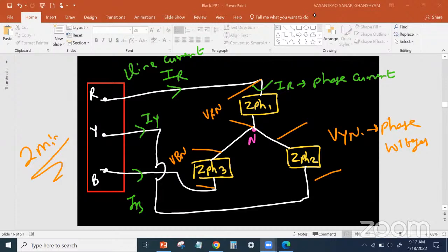Same thing will go for the delta. Next we'll see the delta. Just wait for the others. If there is a doubt, we'll discuss, and then we'll go for the delta. Once delta is done, we'll see the difference between star and delta, and what the differences are between the two.